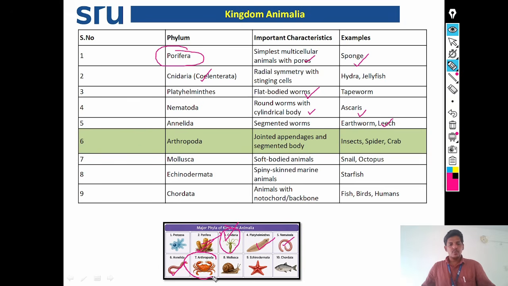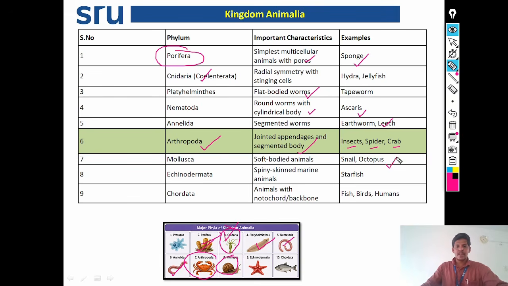Next, the most important and largest phylum of kingdom Animalia is the Arthropoda. They possess jointed appendages and a segmented body. Examples include insects, spiders, and crabs. Next phylum is the Mollusca: these are the soft-bodied animals.